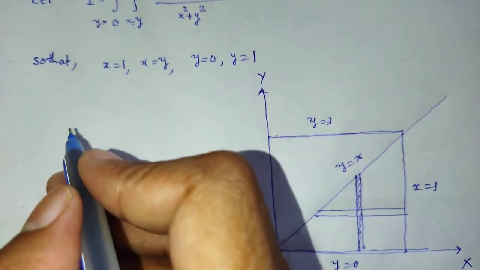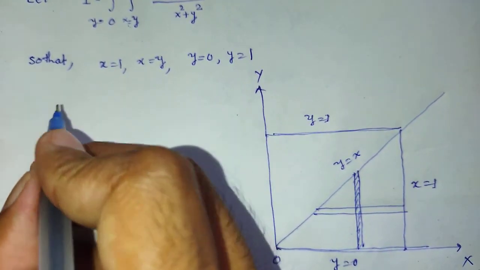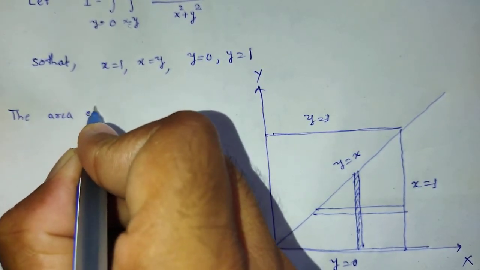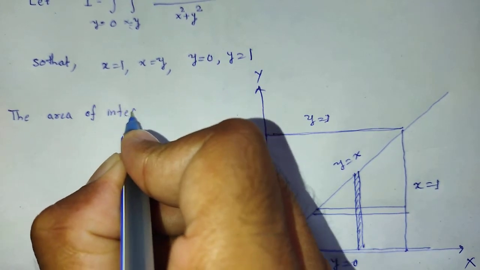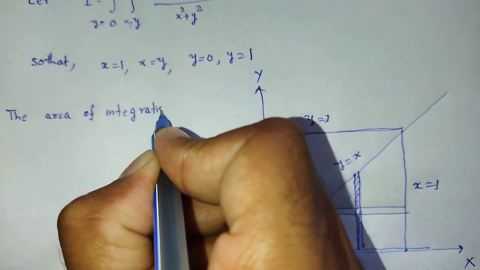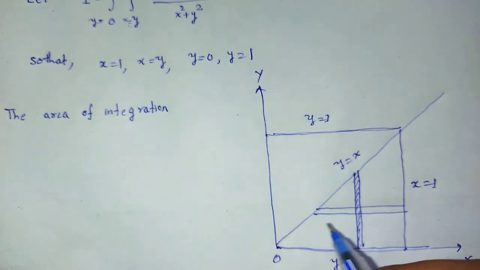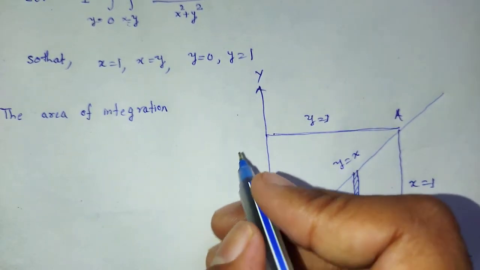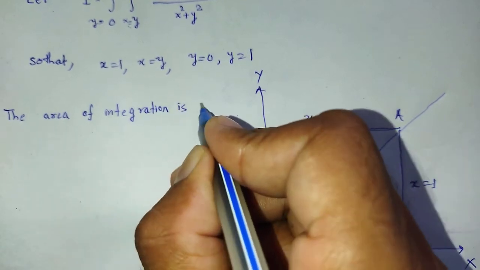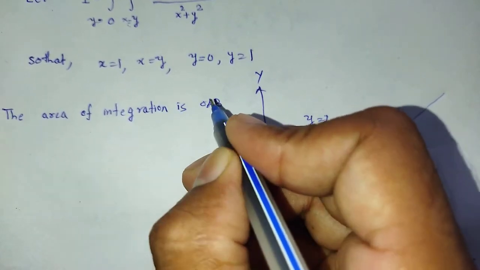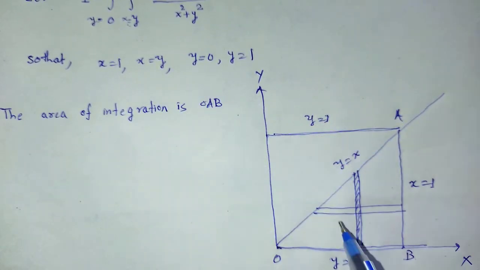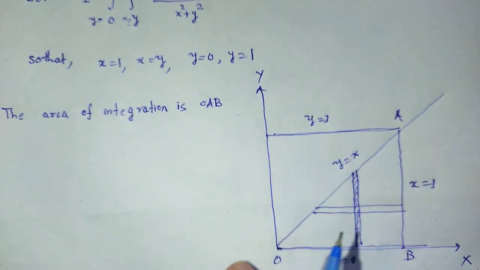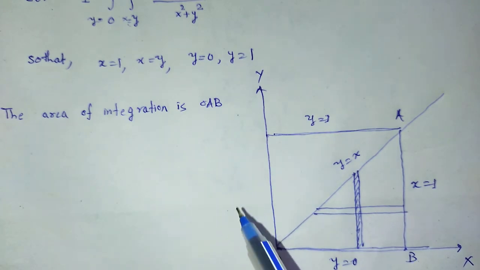That's why we can write the area of integration, named OAB. The area of integration is OAB, shown with the horizontal strip. This one is the horizontal strip, that one is the vertical strip.